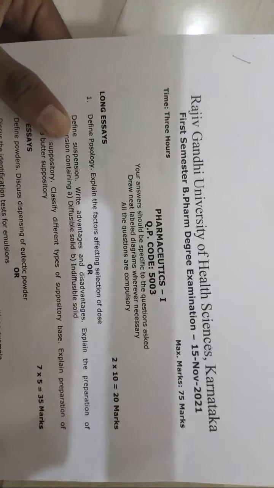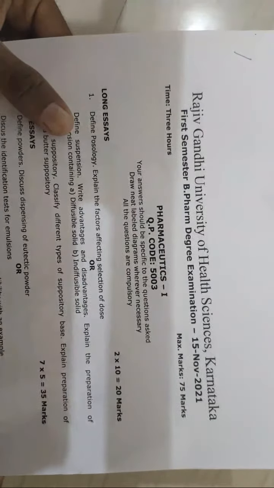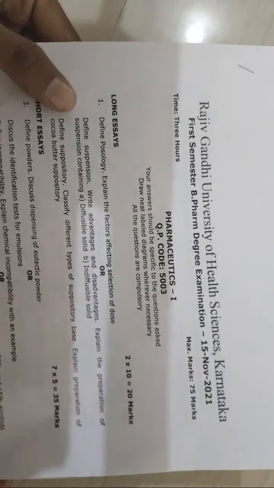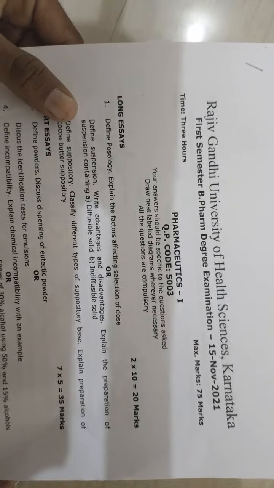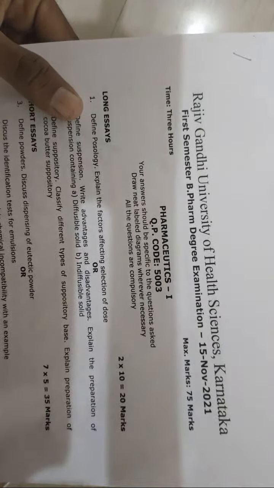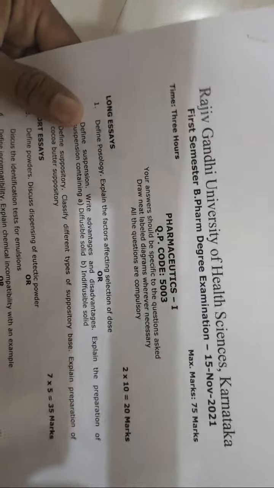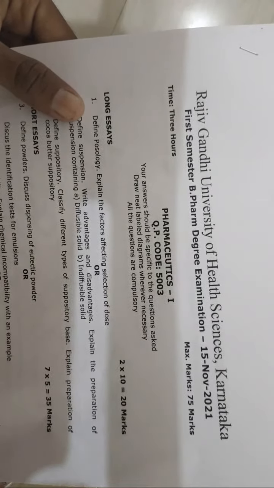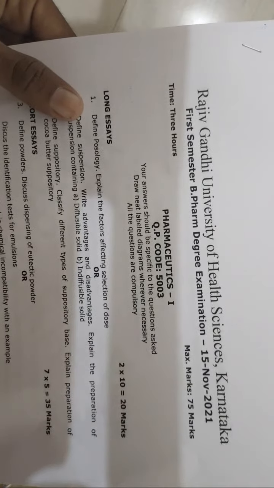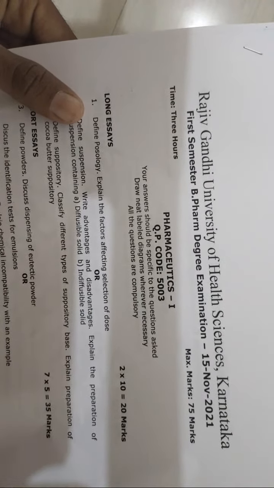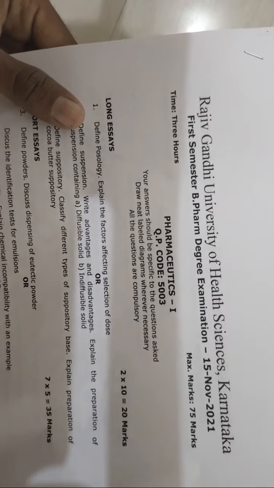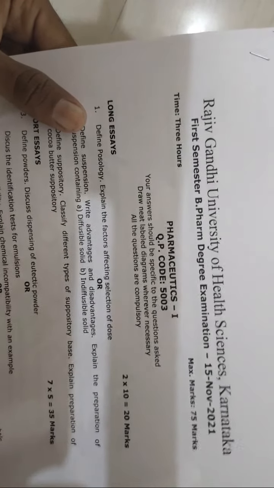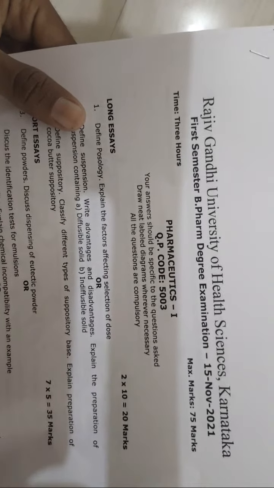See, first question: define posology, explain the factors affecting selection of dose. Posology is one of the very important topics. First you have to write what posology is. As you know, posology means the dosage requirement based on the child's weight, age, sex (male or female), and environment.